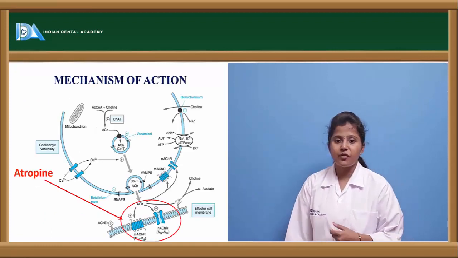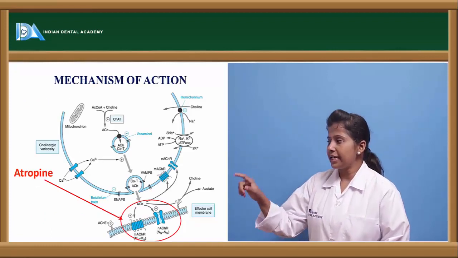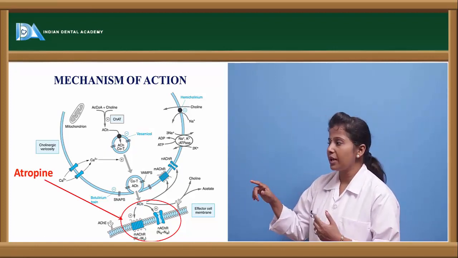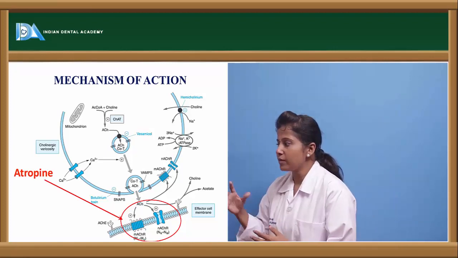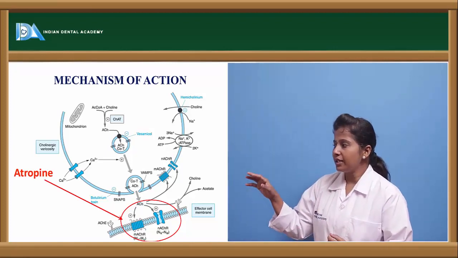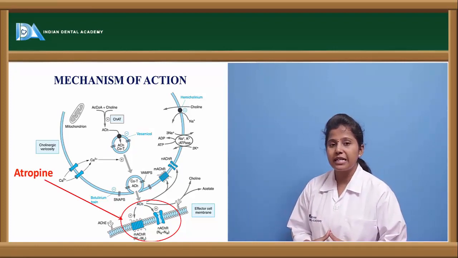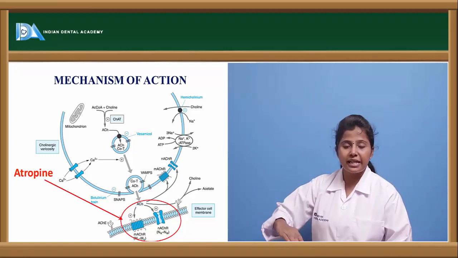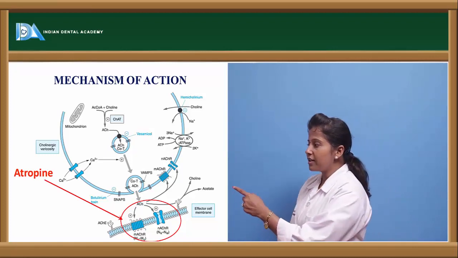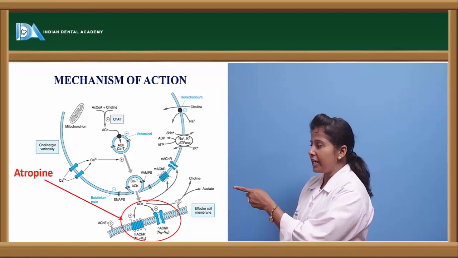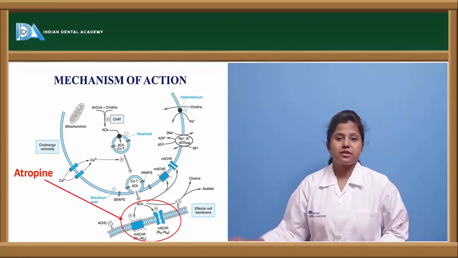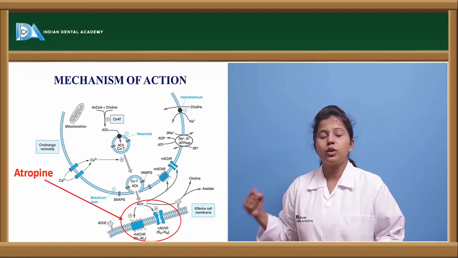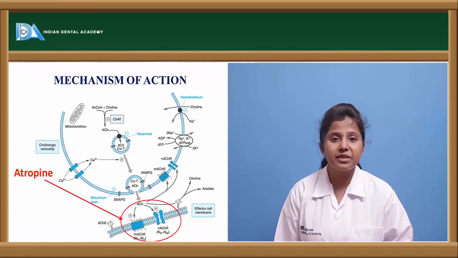Here we can see the mechanism of action of atropine. Acetyl coenzyme A plus choline, when binding together, forms acetylcholine. Acetylcholine is metabolized by the enzyme acetylcholinesterase. When acetylcholine is released, it binds to the muscarinic as well as nicotinic receptors. Atropine acts on these receptors, blocking the binding of acetylcholine to the receptors, thereby exerting antimuscarinic activity.